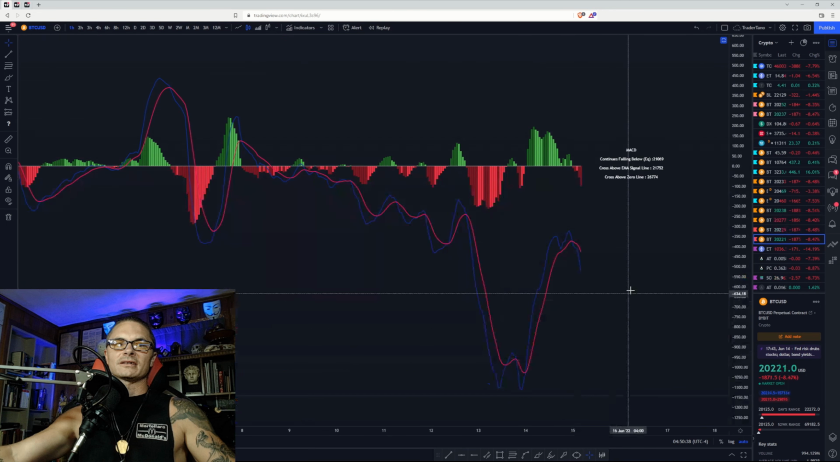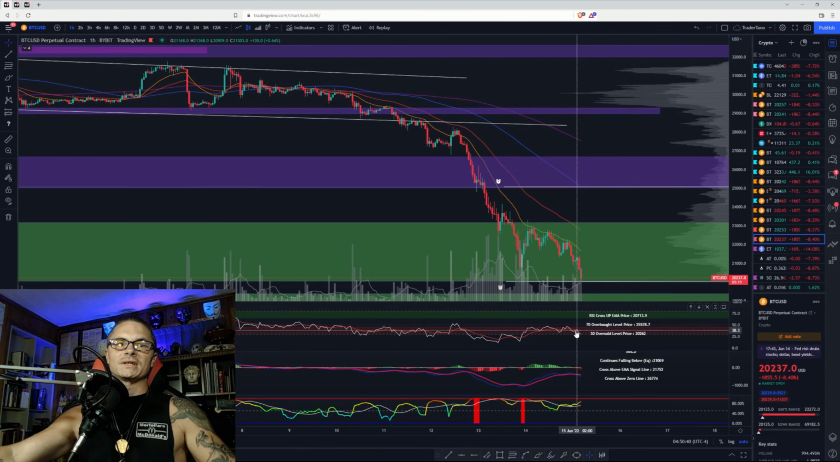MACD, fresh cross to the downside. Negative momentum is increasing. We did have a retest of the signal line, resumption down deep in the bearish control zone on the RSI. Vol is expanding. As you see, your BBWP is in this upper zone still going up.